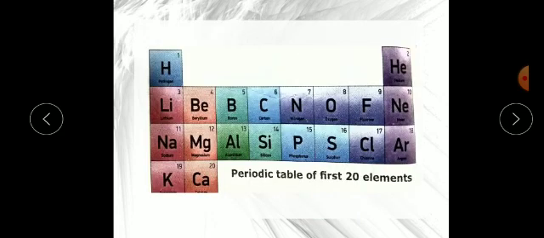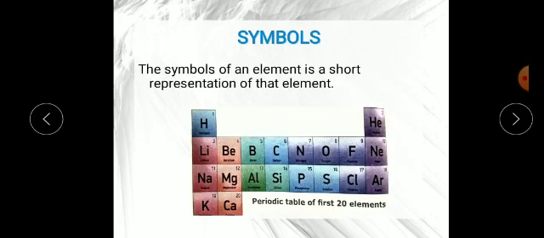Now you can see, as I told you, hydrogen comes in the first place, then helium, lithium, beryllium, boron, carbon, nitrogen, oxygen, fluorine, neon, sodium, magnesium, aluminium, silicon, phosphorus, sulfur, chlorine, argon, potassium and calcium. Now what is a symbol? The symbol of an element is a short representation of that element. This is the definition of symbol.